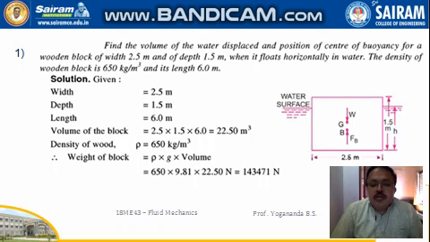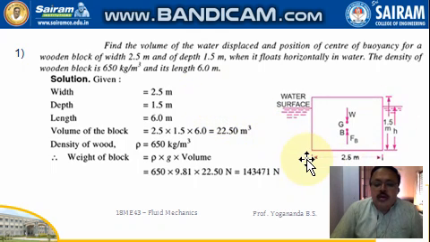Now we'll have some simple numericals on this buoyancy force. It is asked to find the volume of water displaced and the position of center of buoyancy for a wooden block of width 2.5 meter and depth 1.5 meter when it floats horizontally in water. That is, this given body is almost submerged inside the liquid, partly exposed to air. The density of this wooden block is given here, 650 kg per meter cube, and the length of the wooden block, that is in Z direction, is 6 meter.